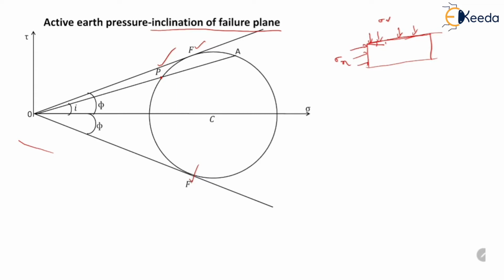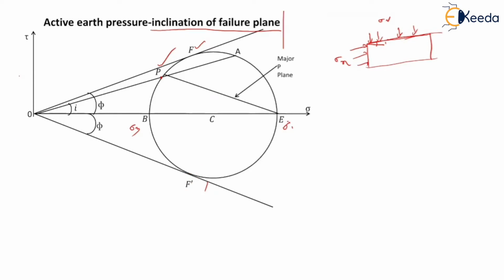It also touches the bottom failure envelope at point F dash, and it intersects the x-axis at point E and B.